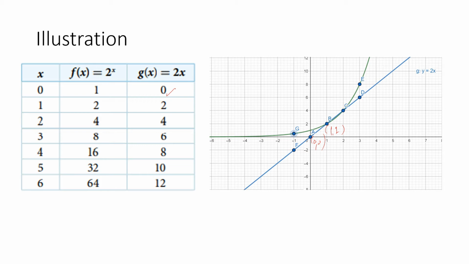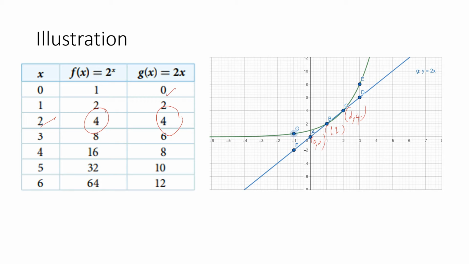How about if x is 2? If x is 2, the function value of the exponential function is 4. So let's look at this graph. 2, then 4. So this is 2, 4. And also, the linear function is 4. That's why, looking at the graph, we can say that the two functions intersect at the points 1, 2, and 2, 4. Okay.